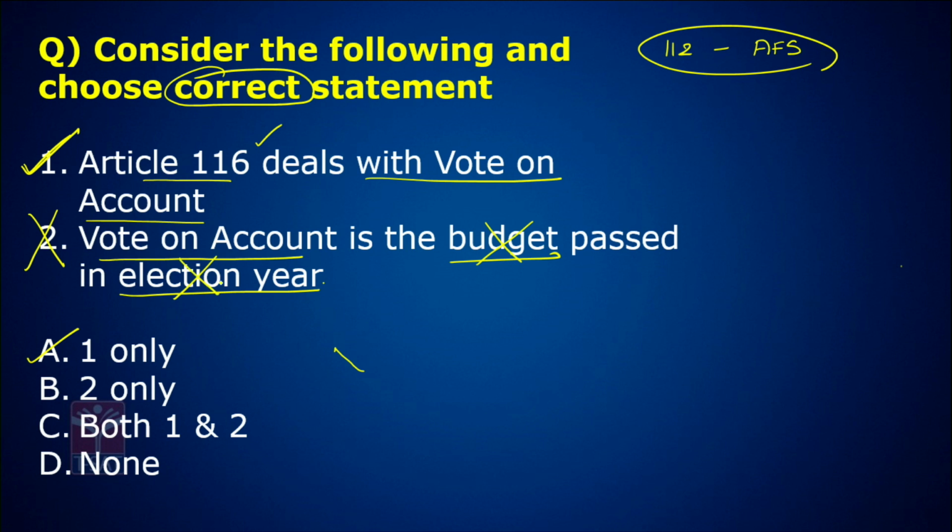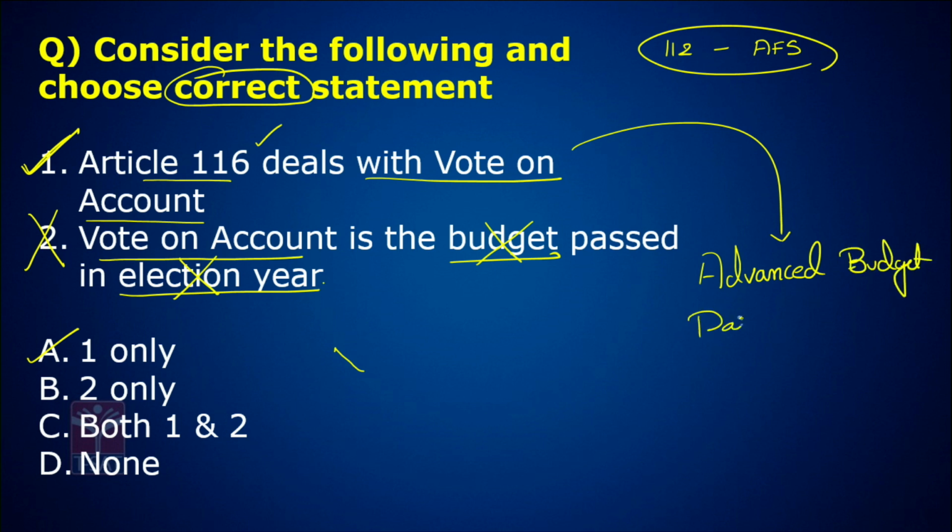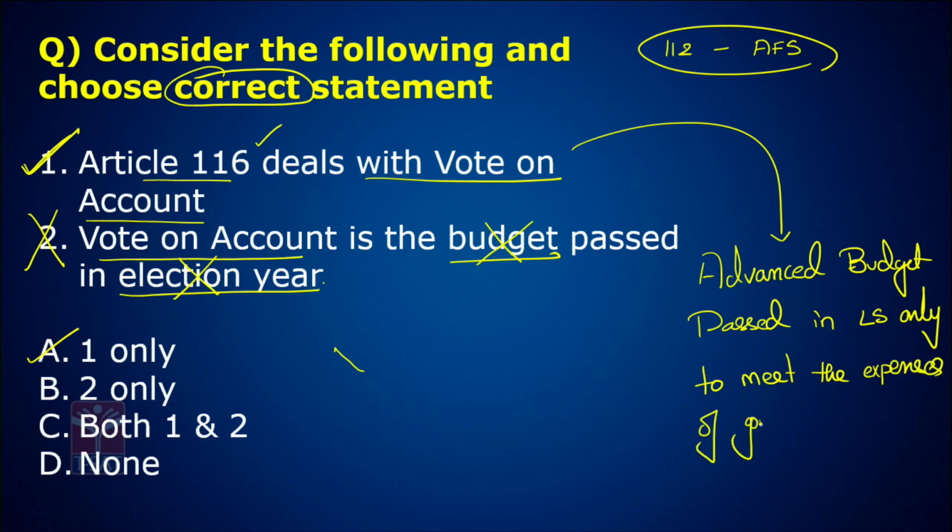Then what is this? Vote on account is the advanced budget passed in Lok Sabha only to meet the expenses of the government till the budget is passed.